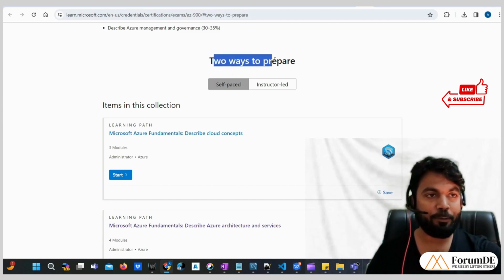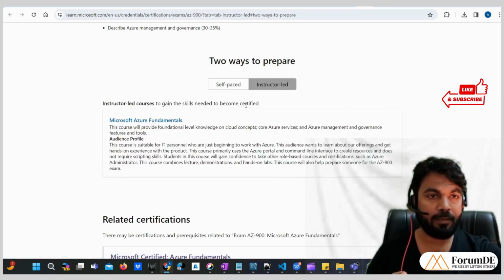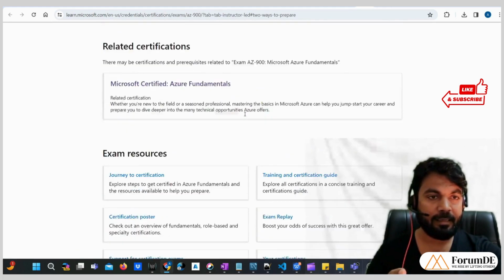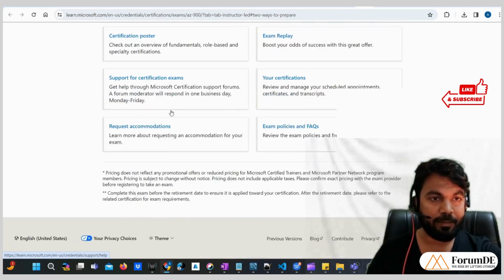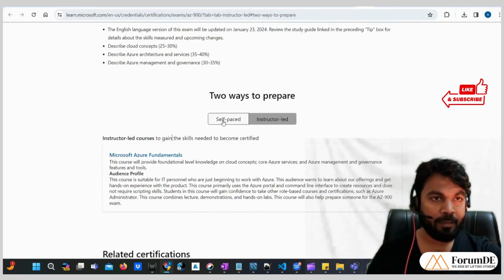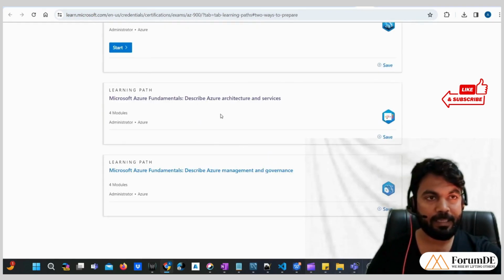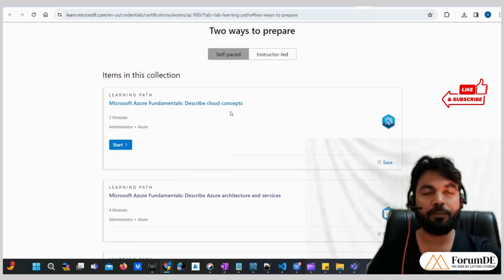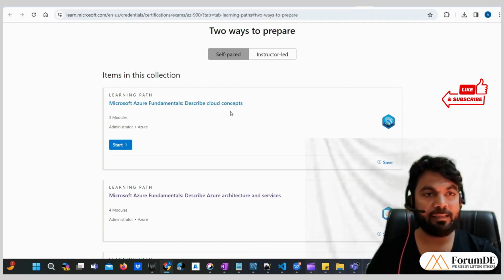So as you can see, we have two ways to prepare. One is called self-paced preparation, and another is called instructor-led training. Okay. So in this, what happens, any instructor from Microsoft comes to give training to candidates. Let's go to self-paced only, because most of us will be using this self-paced learning module to get ourselves trained on these certifications.